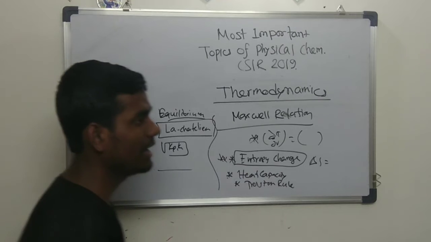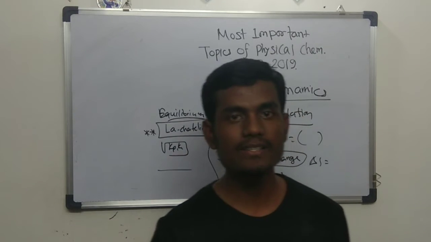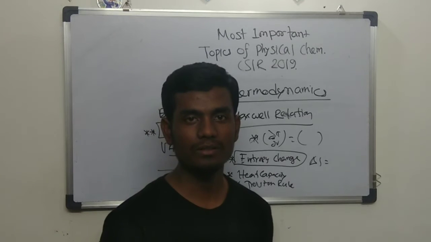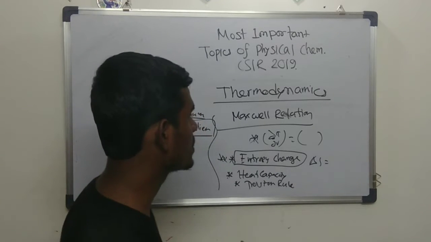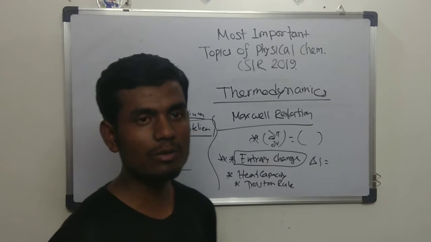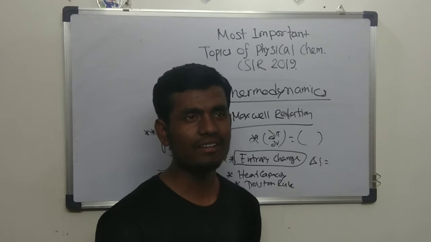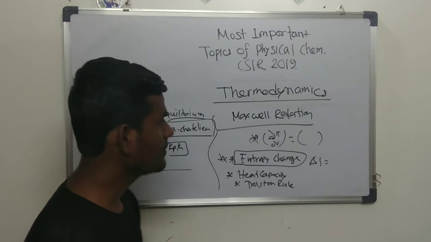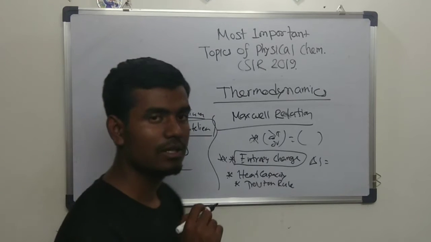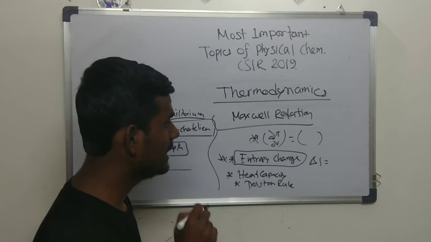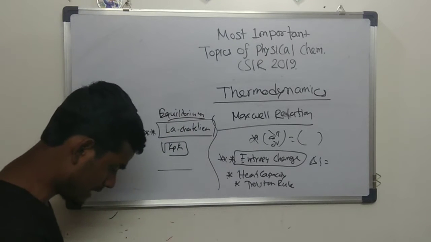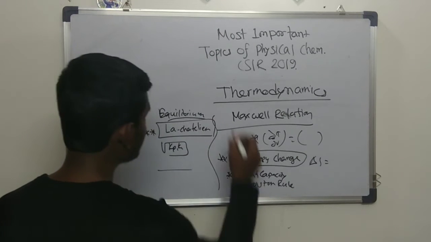So I would like to say one point that in CSIR, the questions based on numericals are, you can say, trivial. You just have to follow the equation. Whatever I am going to discuss here, one thing you can do is make a list of all the formulas. Generally what happens is that they ask questions based on these formulas. You just have to follow the formula with proper units. You will get the correct answer for the numerical part. So that was all about the thermodynamics part.